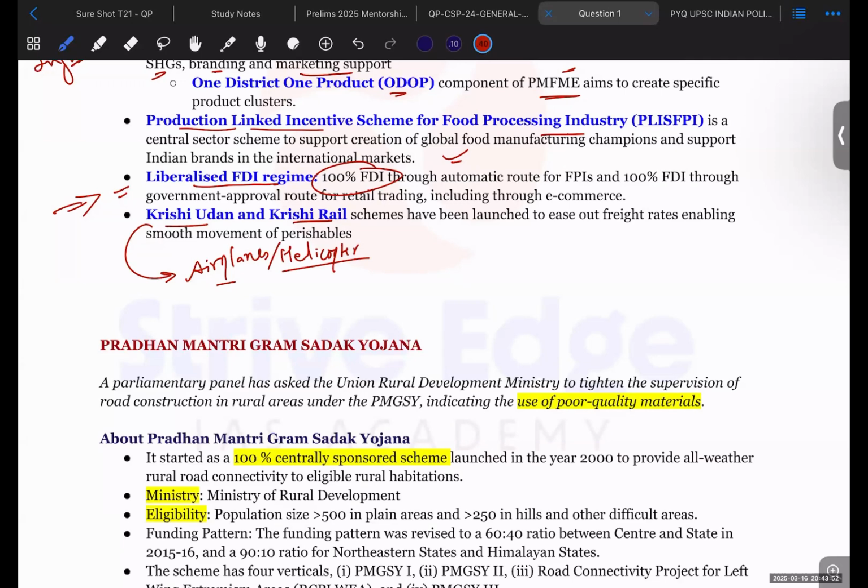So airplanes and helicopters are used in the Krishi Udan scheme, and in the Krishi Rail scheme, railway infrastructure has been developed to transport perishable products from the production source region to the demand region.